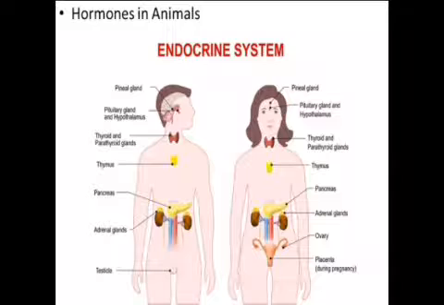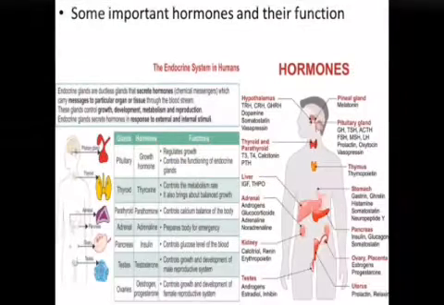Now, oxytocin in female causes the contraction of uterine muscles during childbirth and ejection of milk from mammary glands.